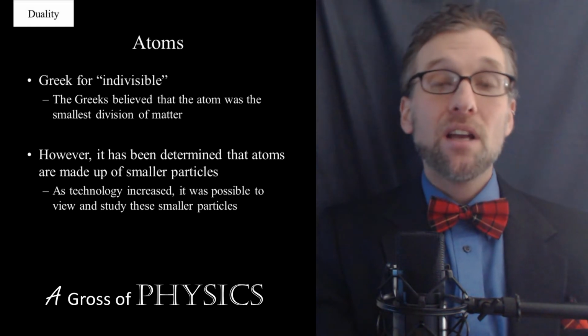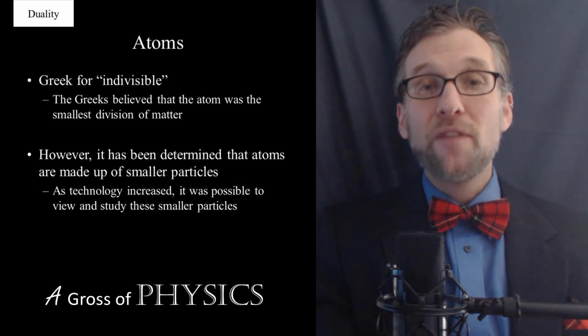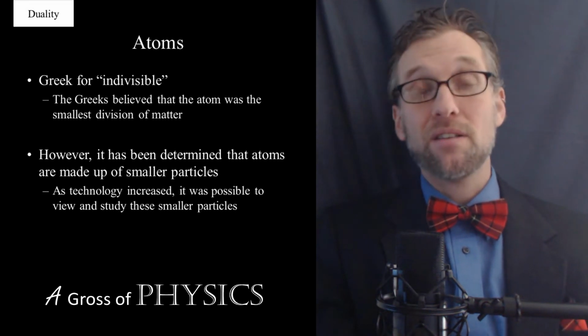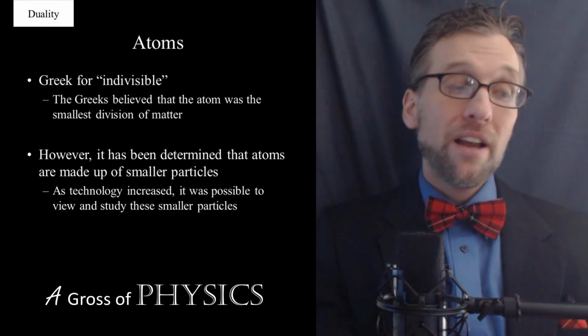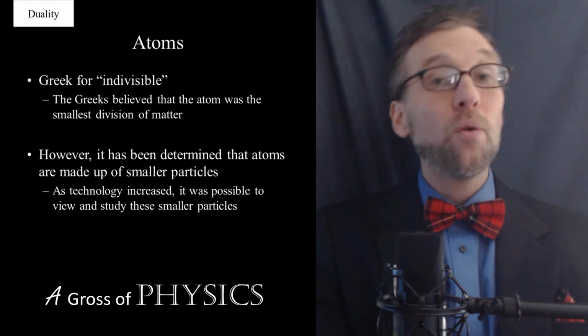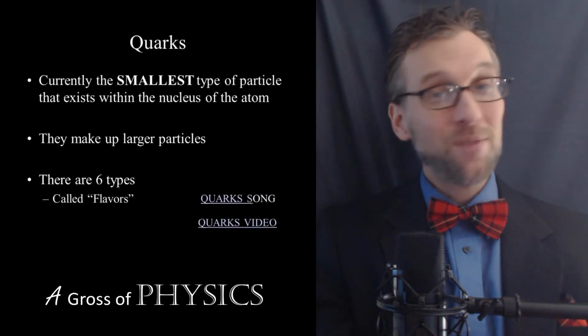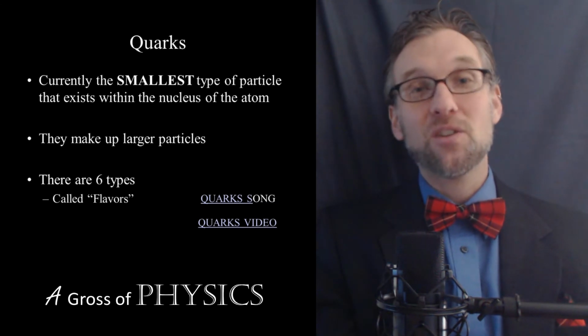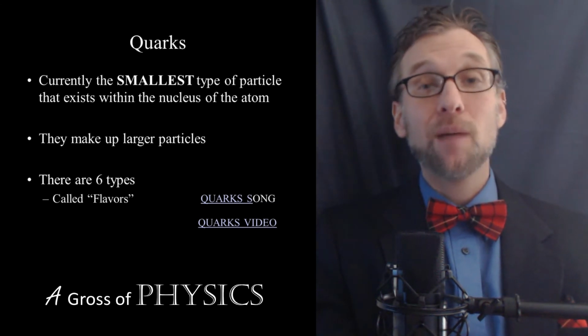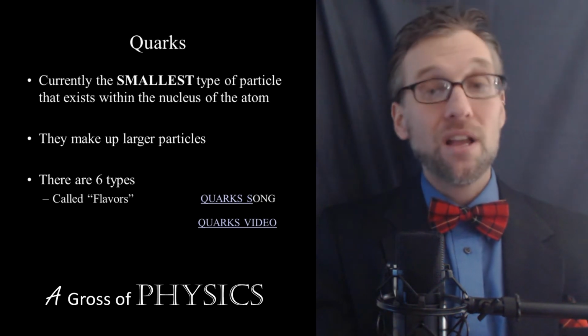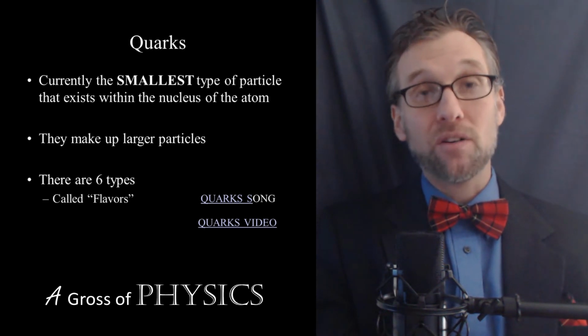And over the past 50 years or so, we found that those are broken down into even smaller pieces, and we call those the quark. Now, quarks are what we consider to be the smallest particle at this point. It doesn't mean they are. It just means that that's the smallest we've been able to determine up till now. And there are 6 different types of quarks. They make up all the bigger particles.